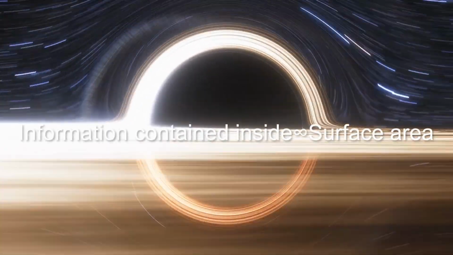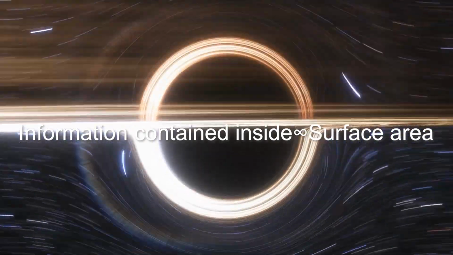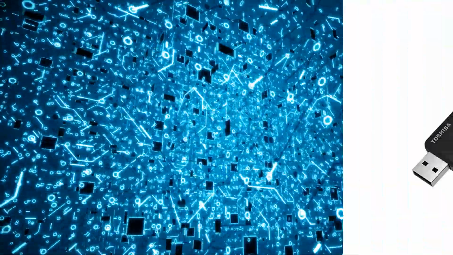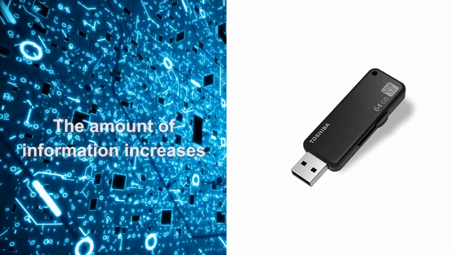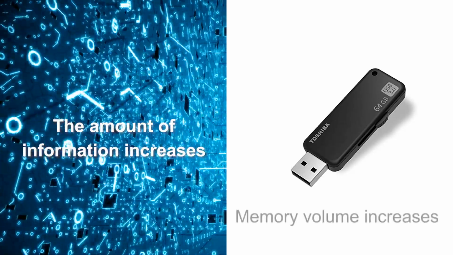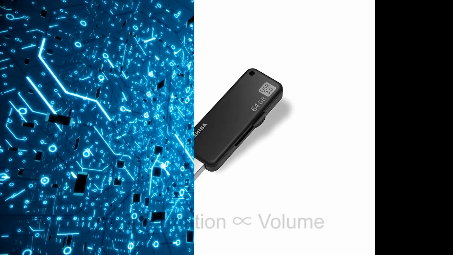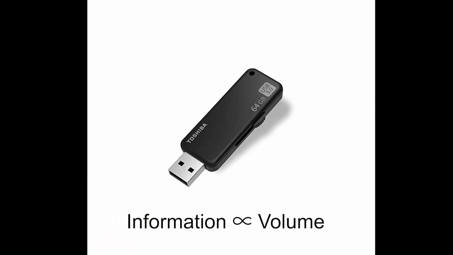They then concluded that a black hole's surface area is proportional to the information, or entropy, inside it. In other words, matter swallowed by a black hole is not lost, but remains on the event horizon. However, this theory also produces a contradiction. In 3D, saving more data on, say, a USB drive means increasing the drive's volume. Generally, the amount of information is proportional to volume, not area.